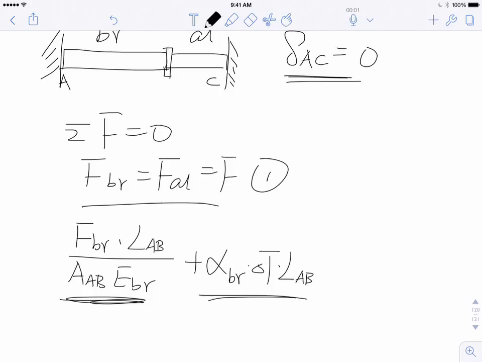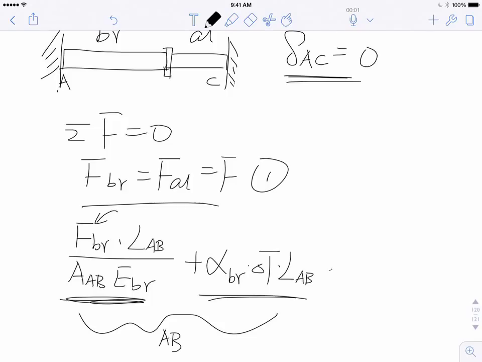This is thermally induced displacement, okay? So this total is the displacement of AB. Not only do you have the internal thermal expansion force that can cause displacement, but at the same time you have a thermally induced strain. Make sense? Now, this F_BR is not 0. Why? Because AC is fixed. When you heat it up, you have internal force. This is all AB.